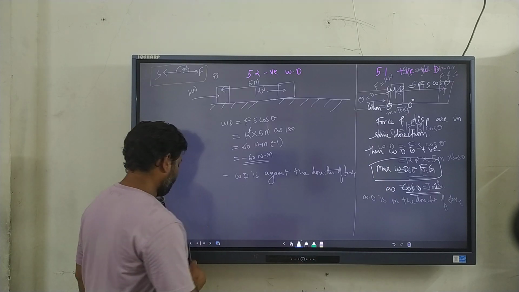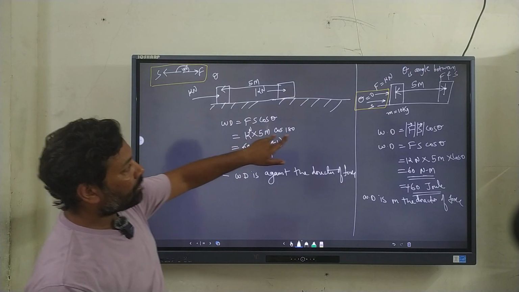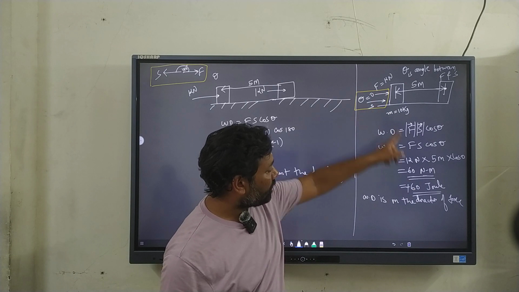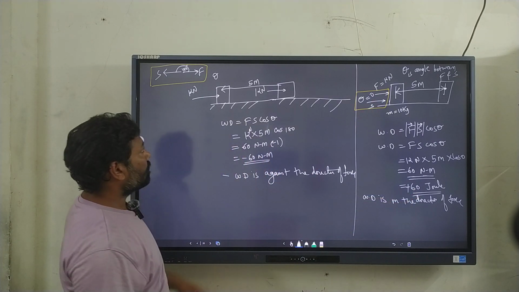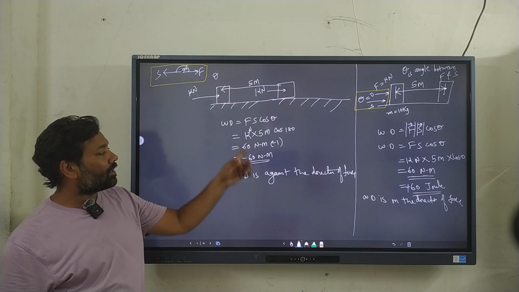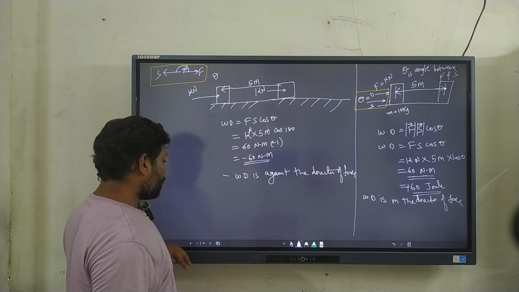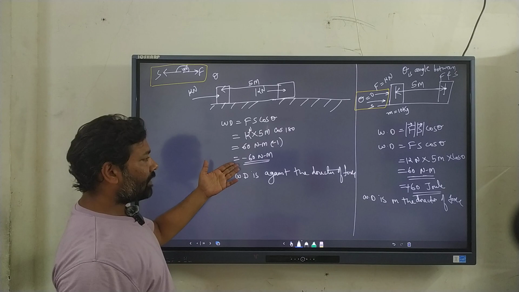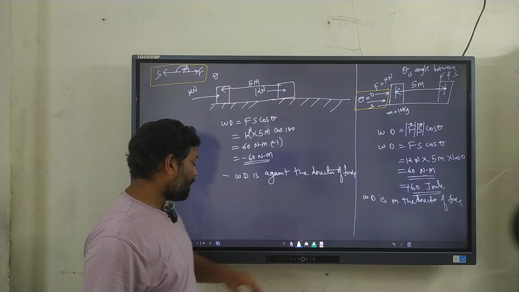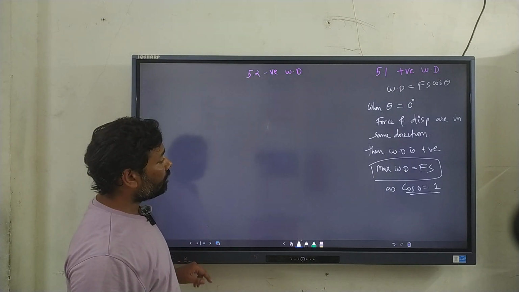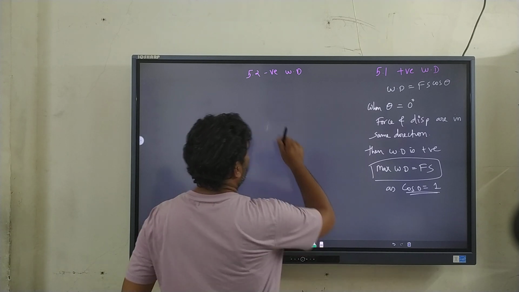You can see here, when both of them are in the same direction, work done is plus 60 joules, but when both of them are in the opposite direction, it is negative work done. The magnitude is same, but the directions are opposite. Negative means smaller, positive means larger work done. Then negative work done.